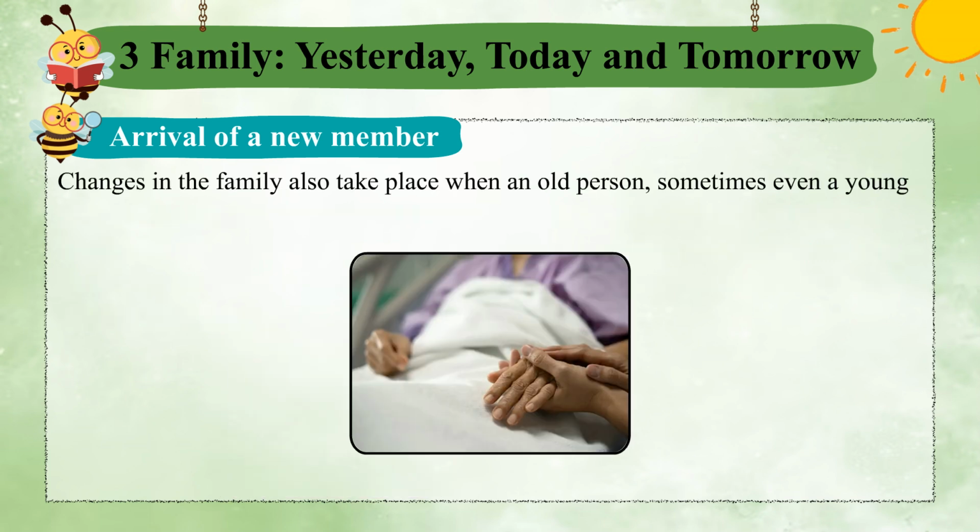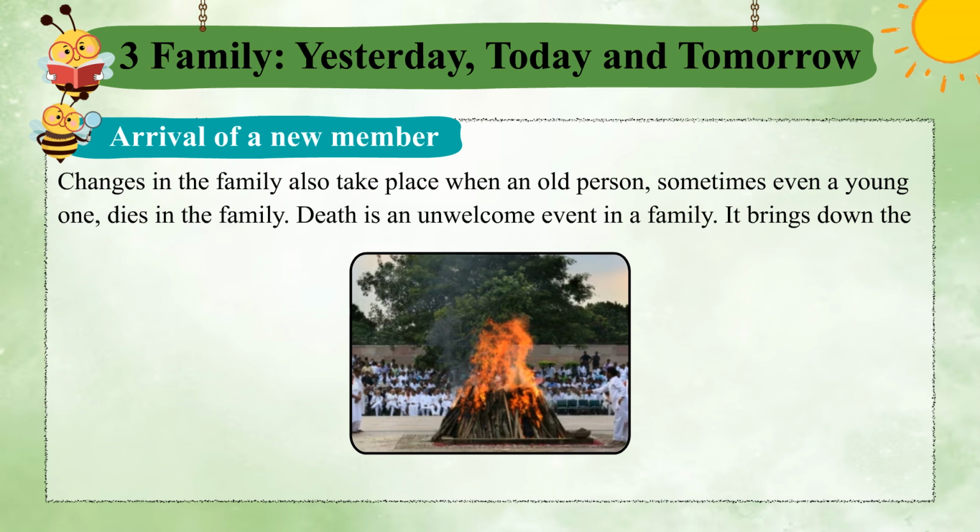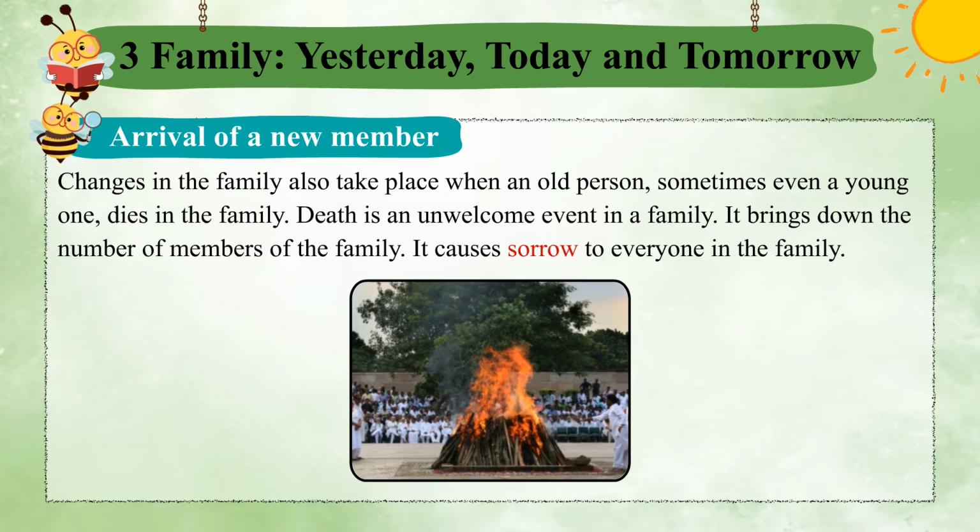Changes in the family also take place when an old person, sometimes even a young one, dies in the family. Death is an unwelcome event in a family. It brings down the number of members of the family. It causes sorrow to everyone in the family.